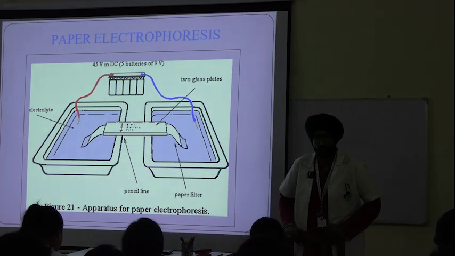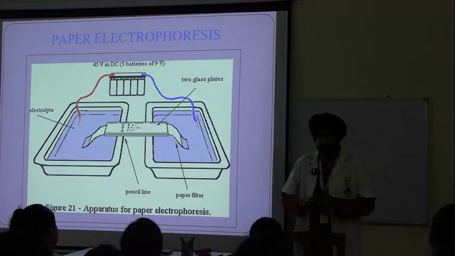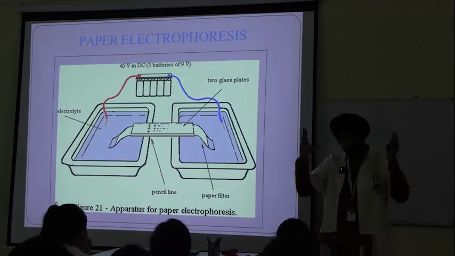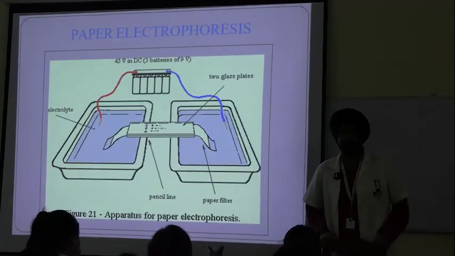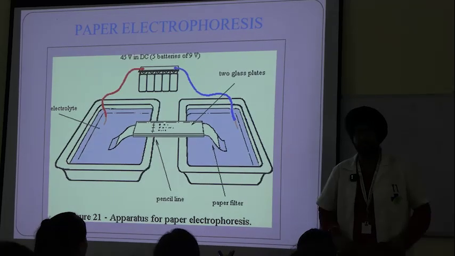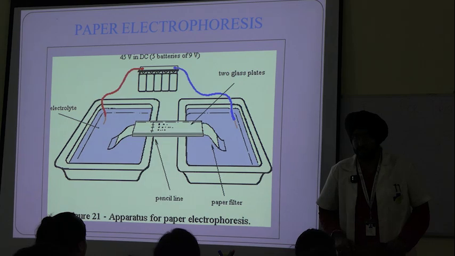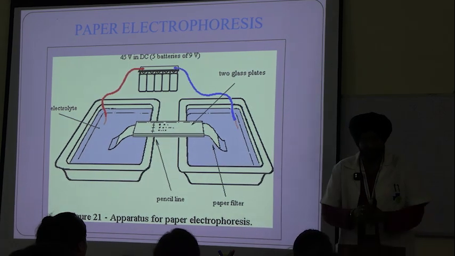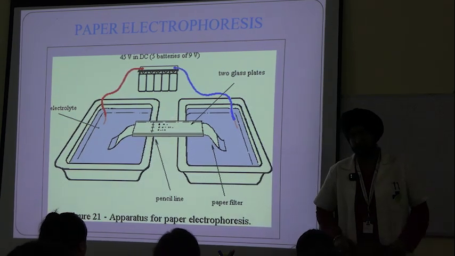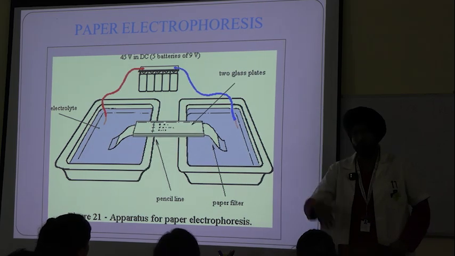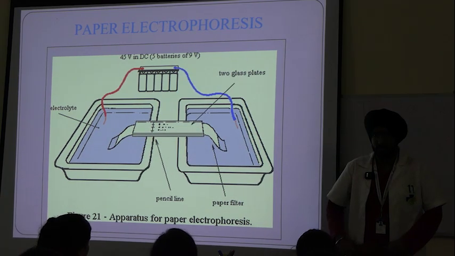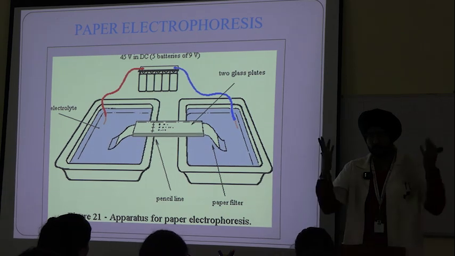Why do we not use high electricity? We avoid using very high values of electricity. We use optimum voltage, because at high voltages the apparatus can get damaged. Forget what will happen to the analytes, the apparatus can itself go boom.